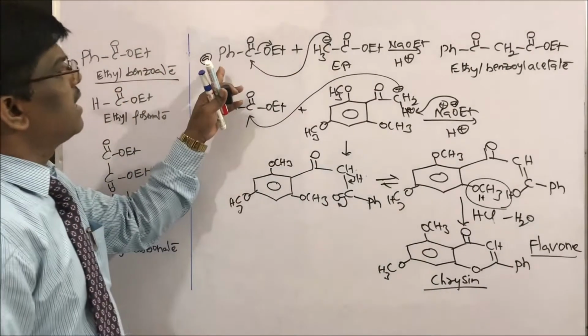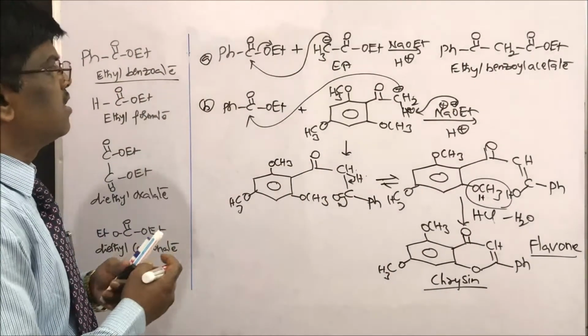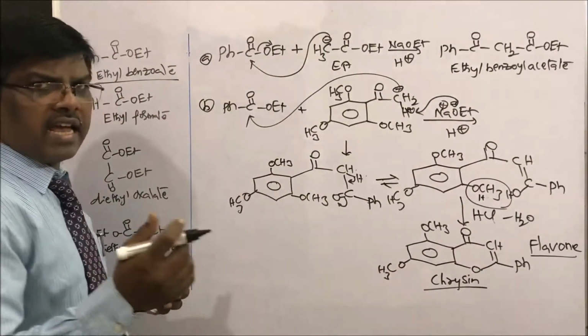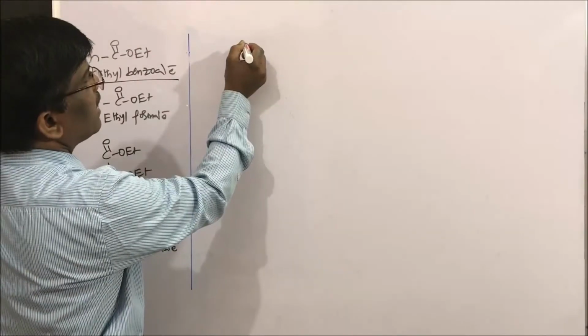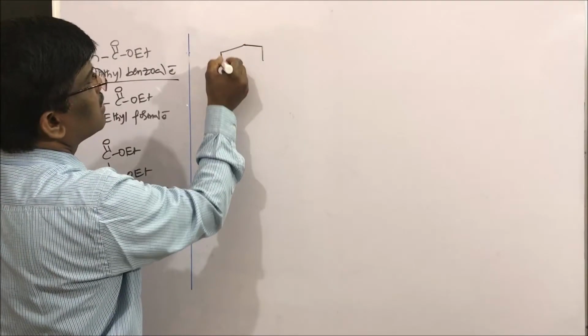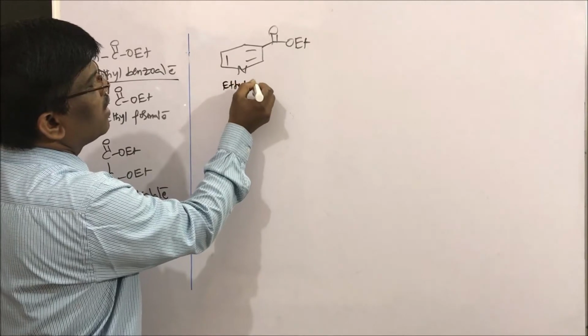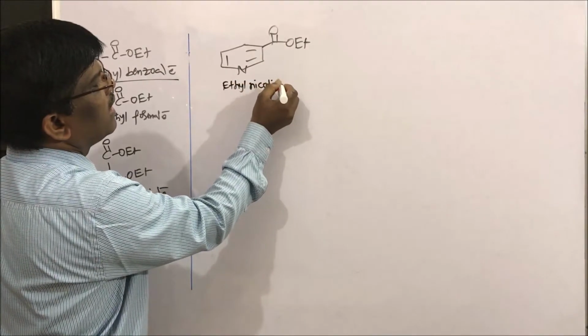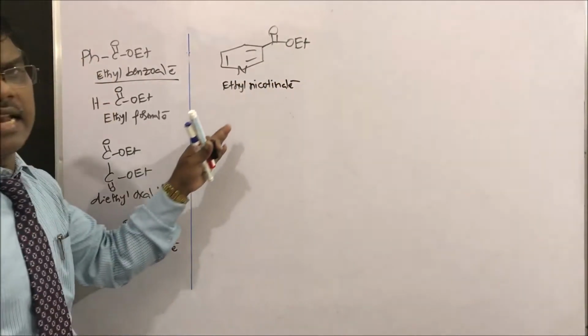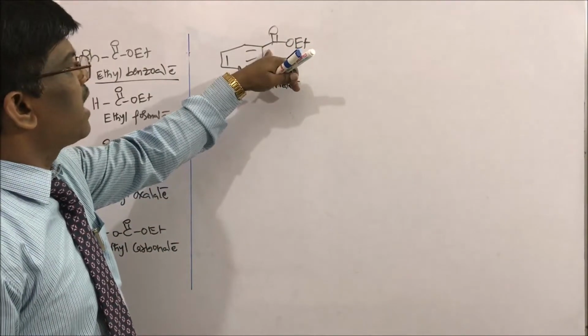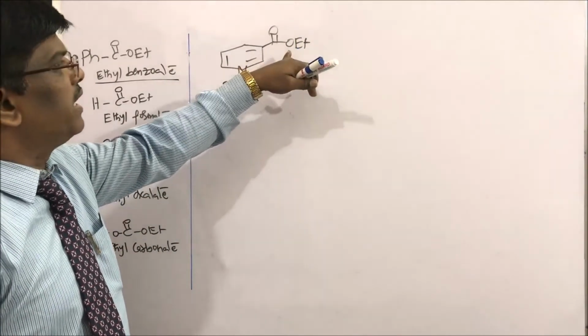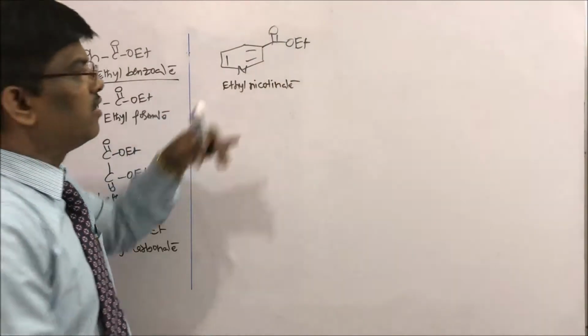So using ethyl benzoate. In place of ethyl benzoate, I can even use this, ethyl nicotinate, which does not have alpha hydrogens. So it is an ester without alpha hydrogens.